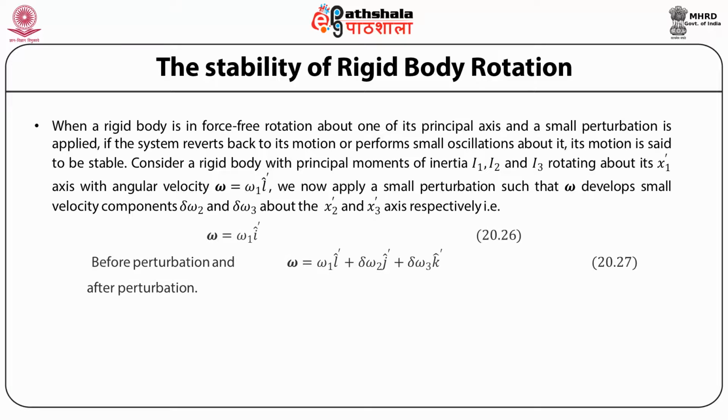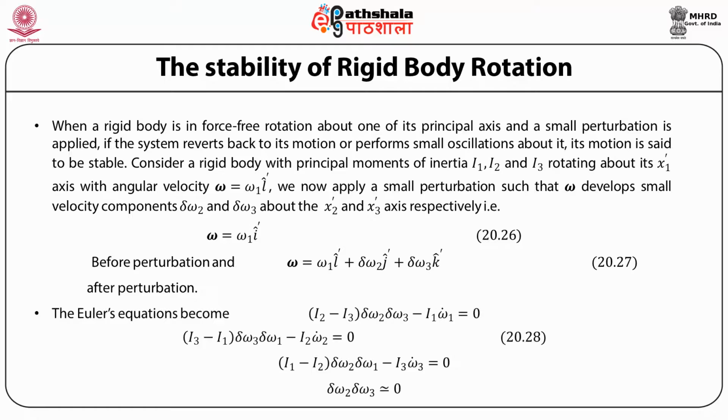So, omega is omega 1 i prime to begin with, then we give a small perturbation. So, after the perturbation, omega becomes omega 1 i prime plus delta omega 2 j prime plus delta omega 3 k prime. Now, the Euler equations become, for example, I2 minus I3 delta omega 2 delta omega 3 minus I1 omega 1 dot is equal to 0, and so on and so forth.